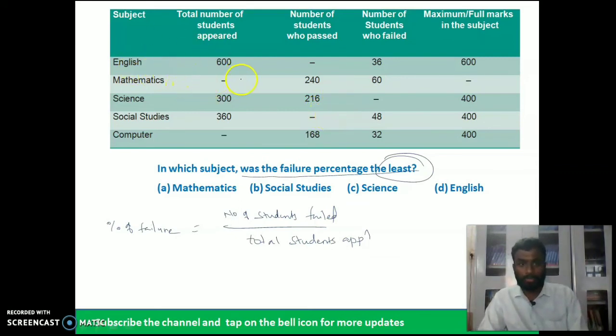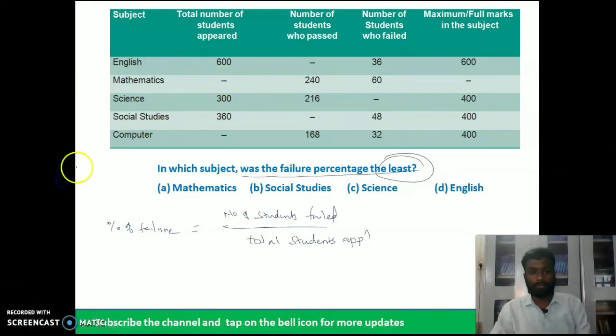In the previous slides we got the values. Wait a minute. We will be taking help of this information.